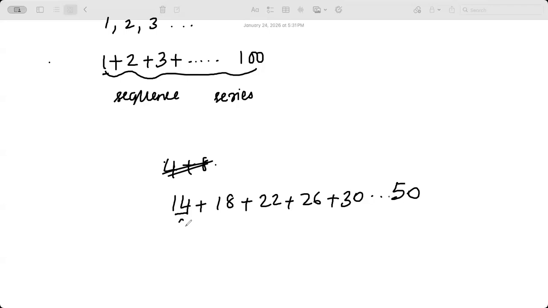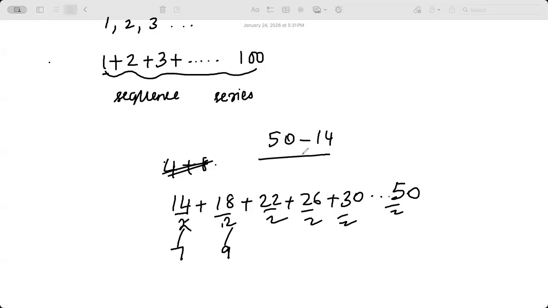10? First, can I divide by 2 the entire thing? Meaning, just the terms of the sequence. If I divide by 2, what happens? 7, 9. You get like this, right? That even is hard. Okay. Would it be 10? How do you know? How did you get that? 50 minus 14 and then 36 and then the difference between consecutive terms. Divide by 4 plus 1.